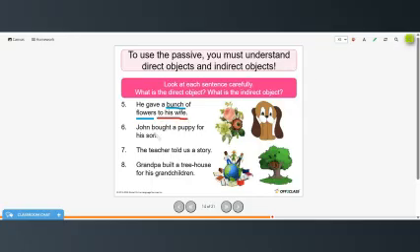Okay, Jim bought a puppy for his son. For his son is the indirect object. Puppy is the direct object.